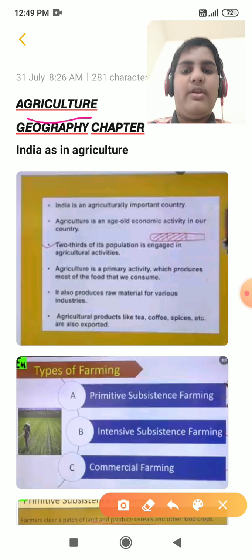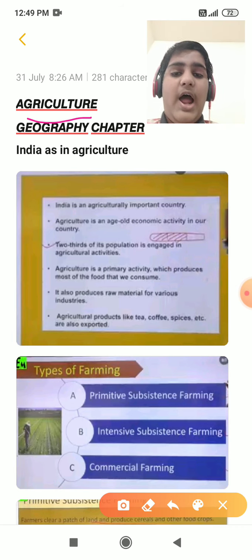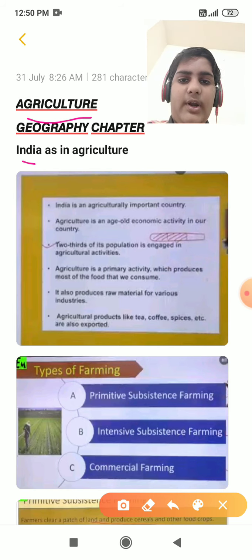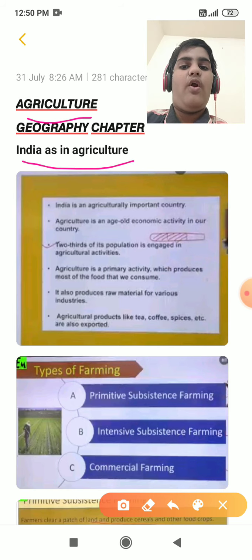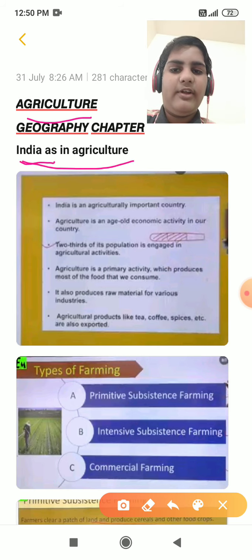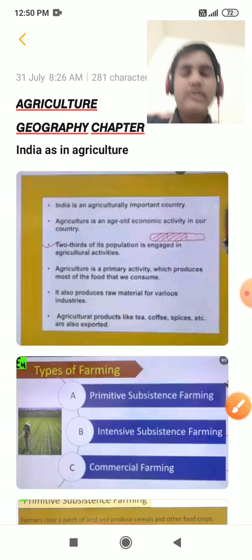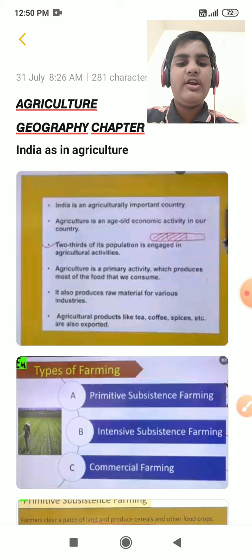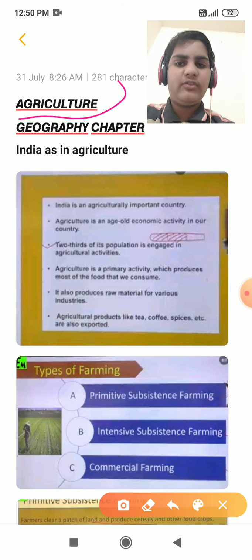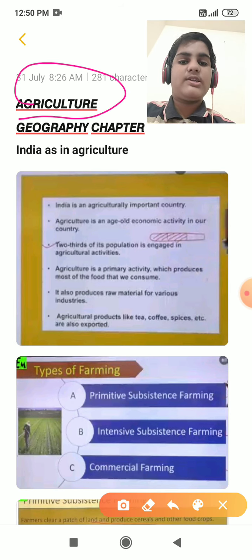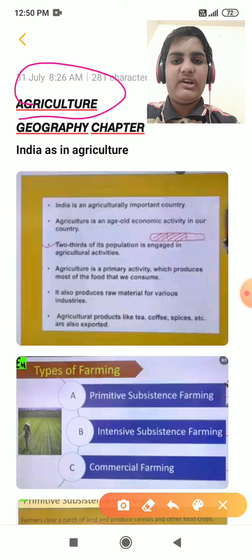What does it mean? We are going to learn. And what does India provide? Means what is the important role of agriculture in our nation India? So we are going to learn all these aspects, all this information from this chapter, agriculture. It is an easy chapter, but it is a broad chapter, means it is very lengthy.